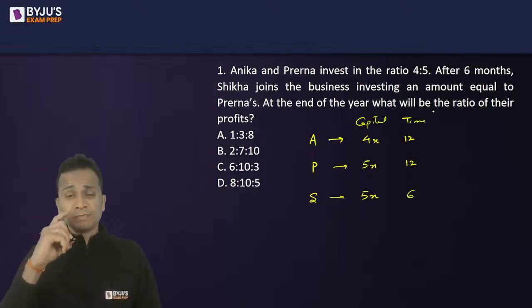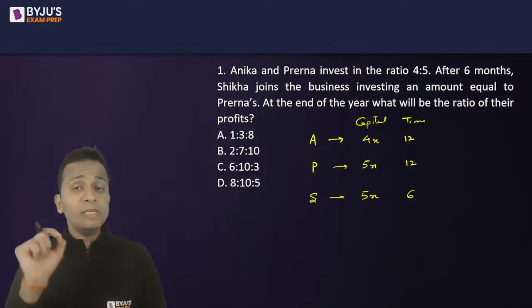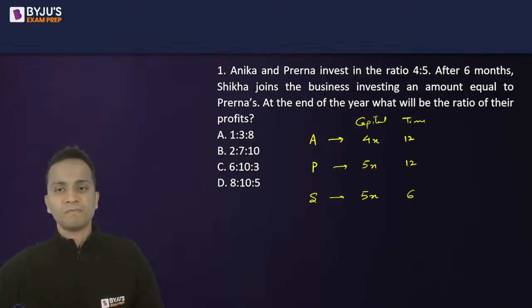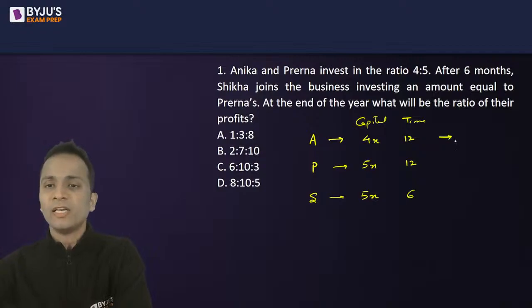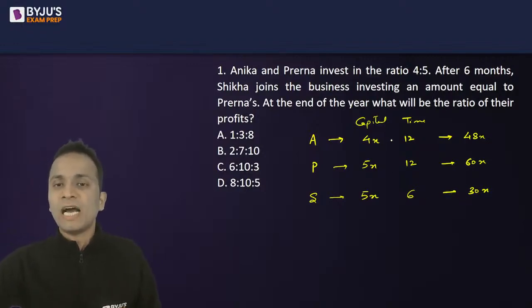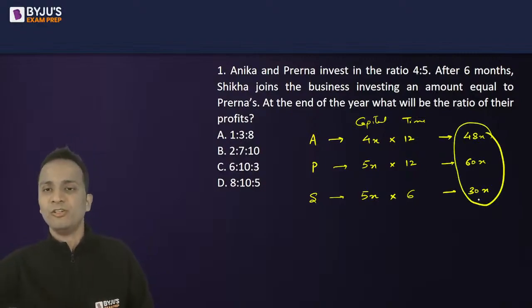All right. Now the ratio in which the total profit will be divided at the end of the year will be the ratio of the products of capital and the time period. Okay, so for Anika, it will be 48x. For Prerna, it is 60x. And for Shikha, it is 30x. All right. So basically what I have done is I have multiplied the capital and the time period. And now I'll calculate the simplified ratio of these three values.